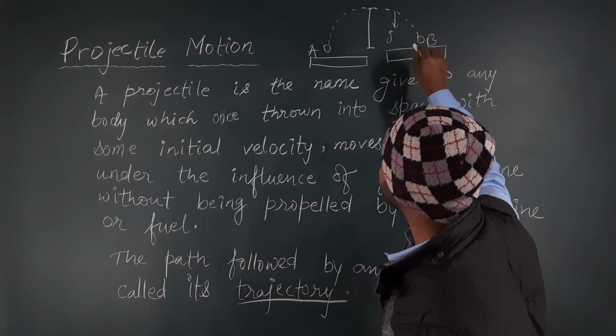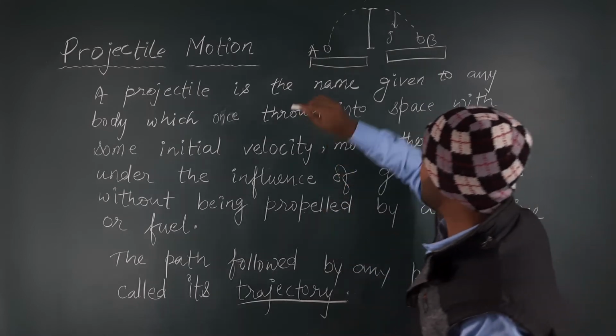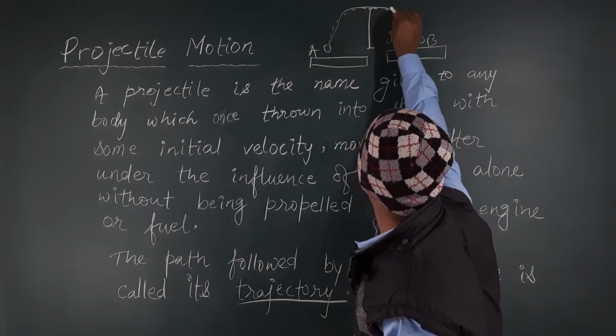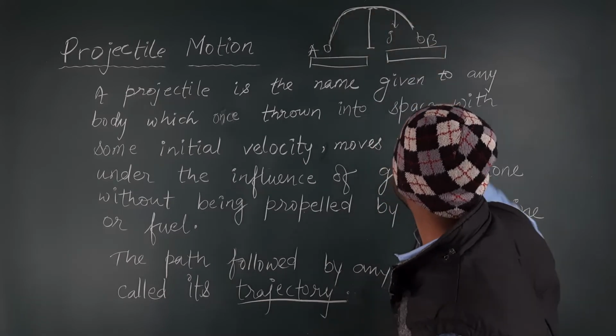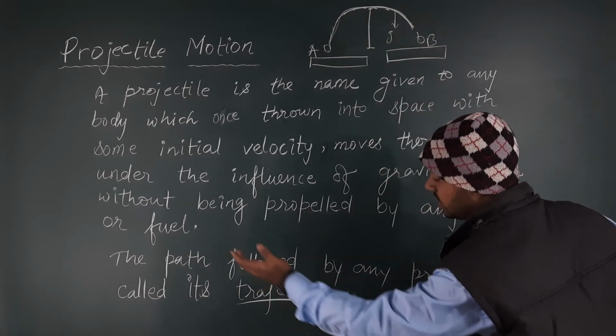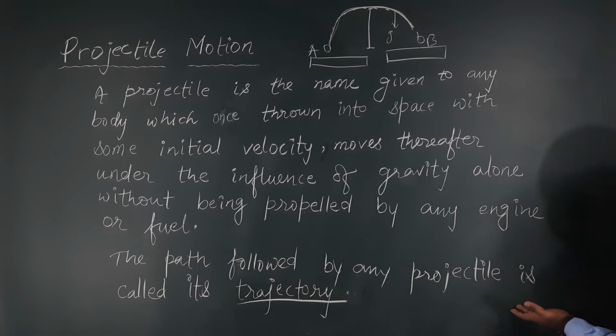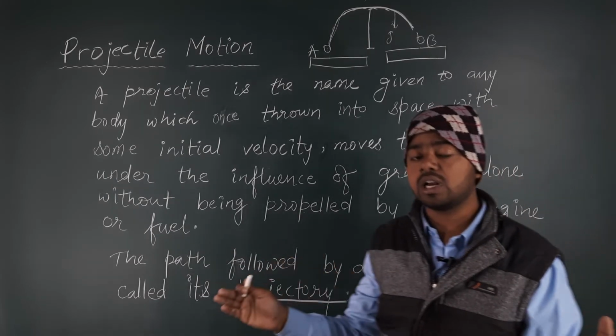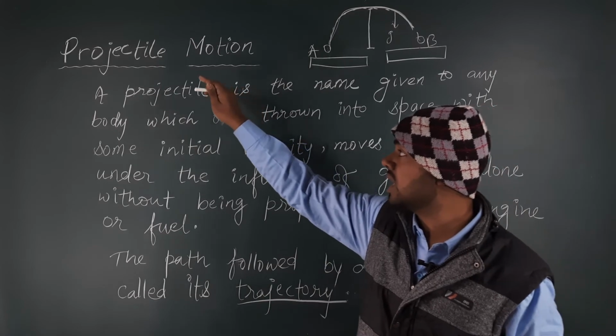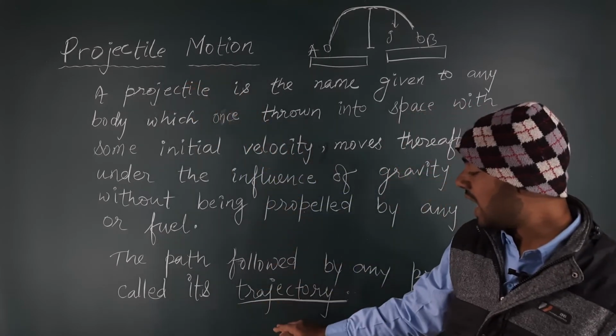This entire motion is known as projectile motion, and the path of the motion of the body is known as the trajectory. The path followed by any projectile is called its trajectory. I hope you have got clarity about these two terms, projectile motion and trajectory.